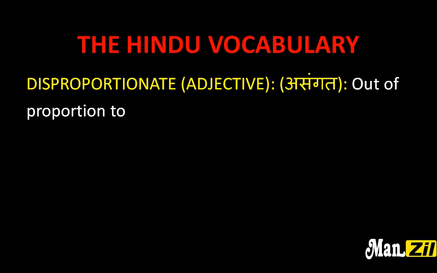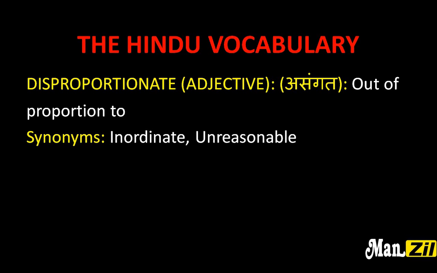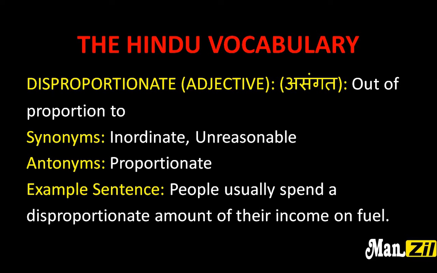Next is disproportionate, which is an adjective which means asangat, यानी कि out of proportion to. Synonyms are inordinate, unreasonable, and antonym is proportionate. Example sentences: people usually spend a disproportionate amount of their income on fuel.